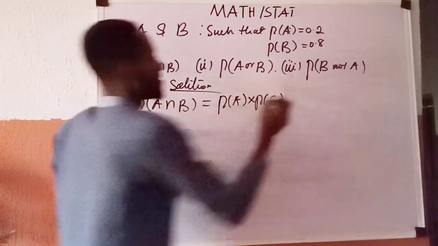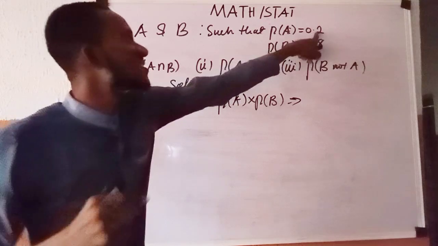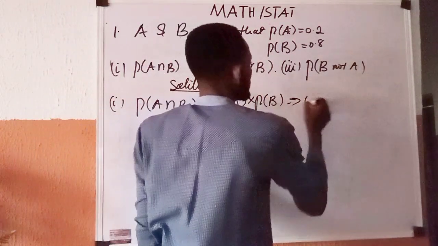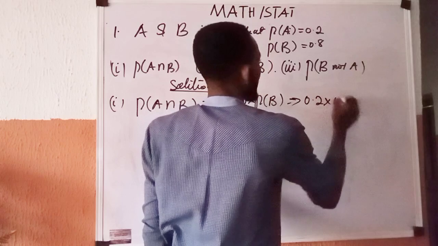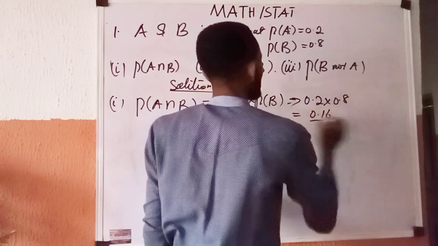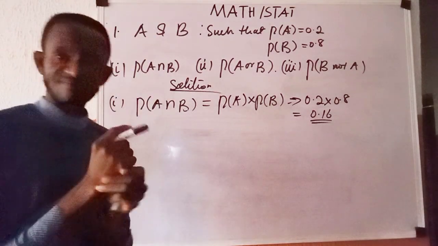And because we have established this, it implies my P of A was given as 0.2 and my P of B was given as 0.8. So this becomes 0.2 multiplied by 0.8, which gives 0.16. That is the probability of this intersection.